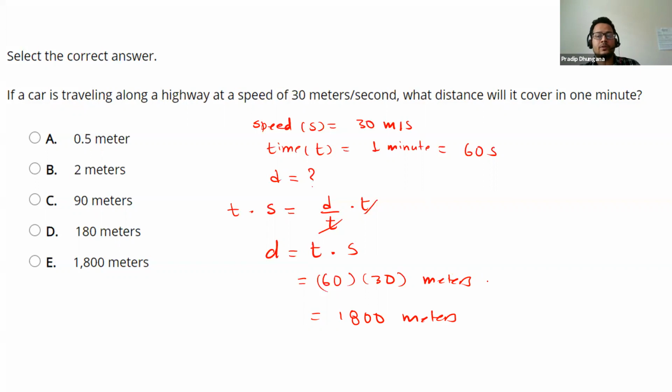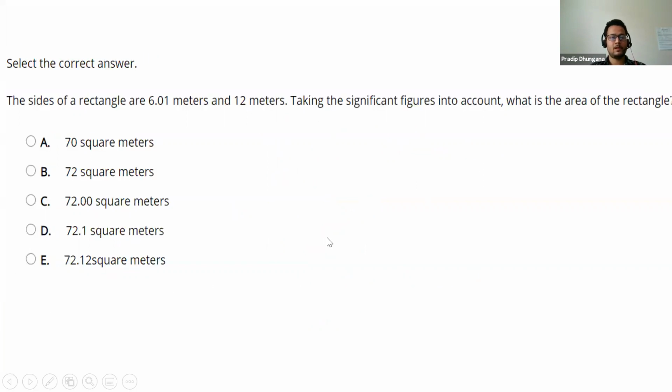So the car will travel 1800 meters in 1 minute. So the correct choice is A. So in that way, we can solve this problem. Now let me go to the next problem. Okay, let me check this problem.